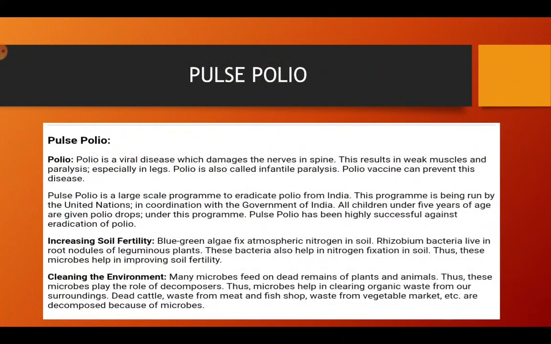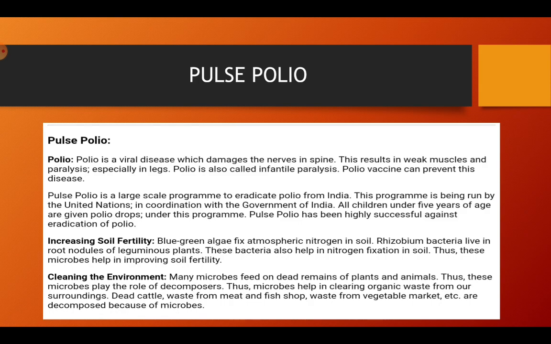So, what is pulse polio? First, we need to understand what we mean by polio. It is a viral disease, meaning it is caused by a virus, which damages the nerves in the spine. The spine is our backbone, and the nerves there are destroyed or damaged by this polio virus. This results in weak muscles and paralysis.